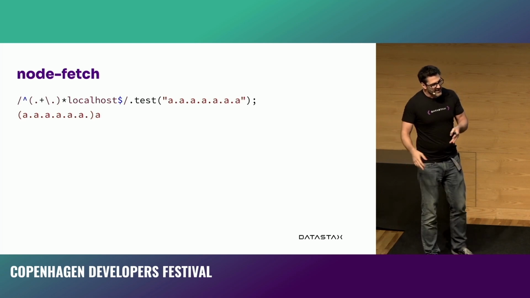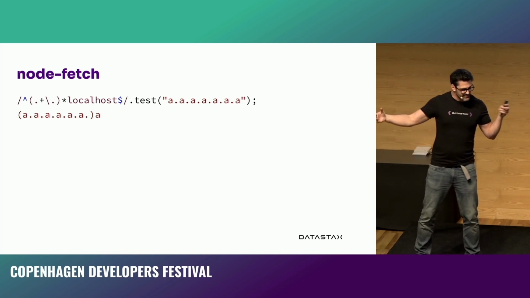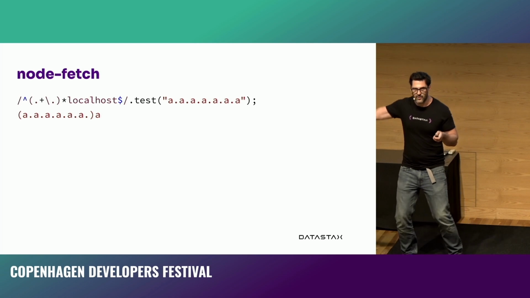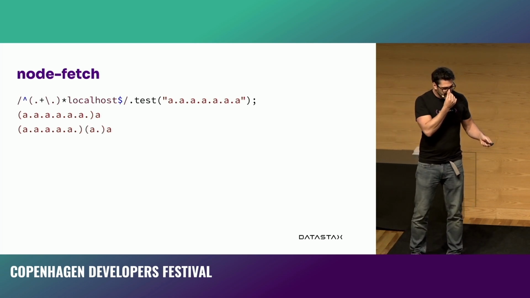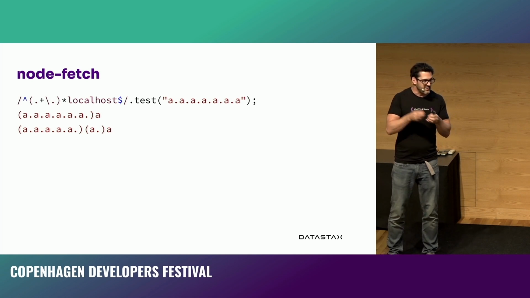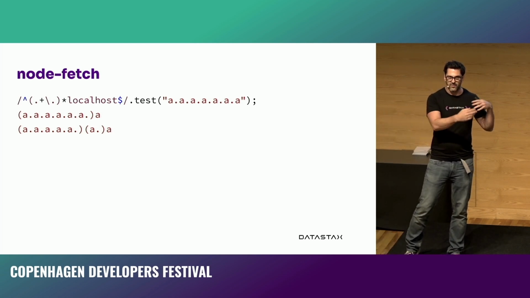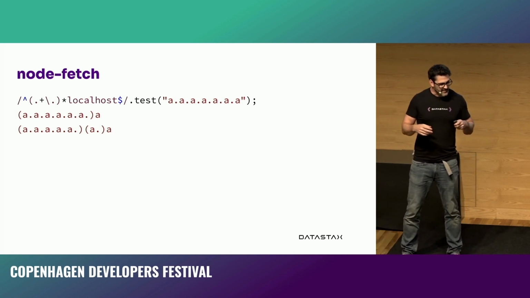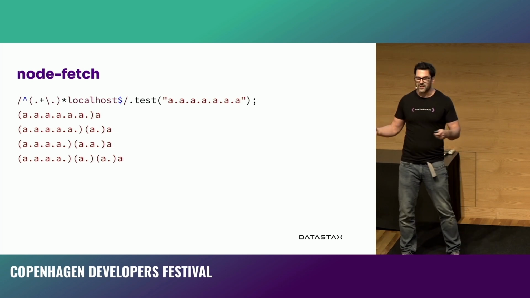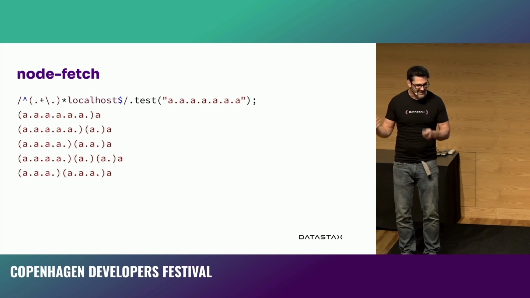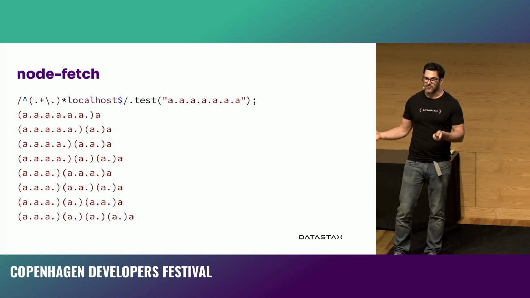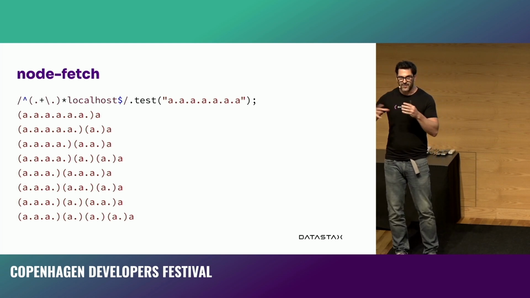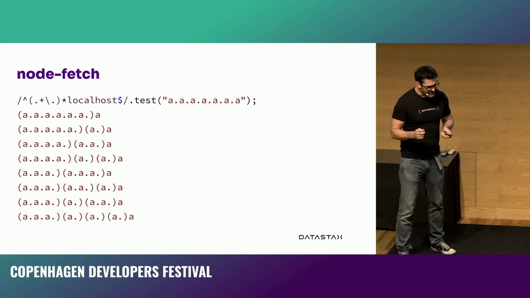That's nice of it. And so we're first going to consume all the A dots until we get to the end. We go, OK, there's no localhost. Damn it, we'll start again. So we consume all the A's but one, and then we can do that again because of the star, because we got it zero or more times. And so it does that, and then it starts splitting these things up into different ways to look at it, and it becomes a whole mathematical idea of permutations and combinations of different ways we could look at this, and that is going to exponentially disappear off into time.